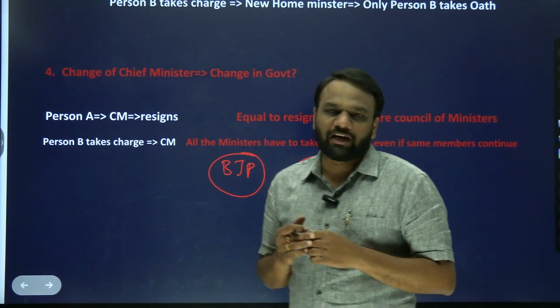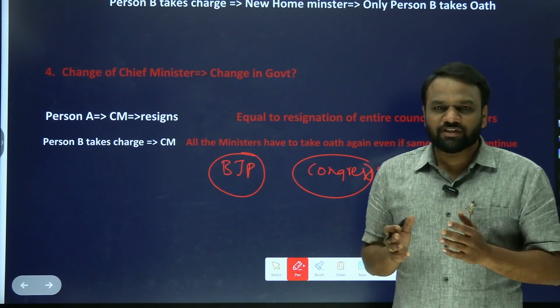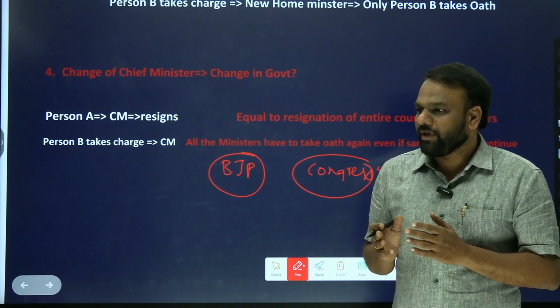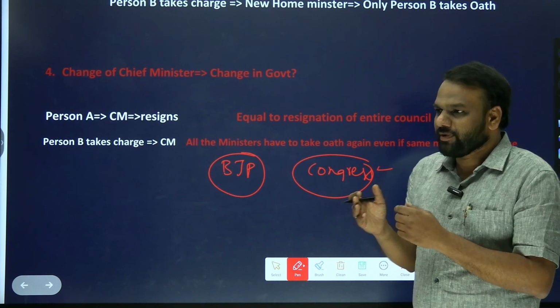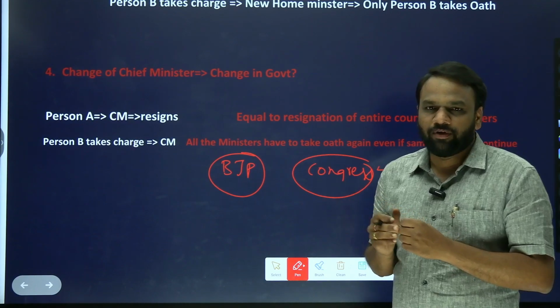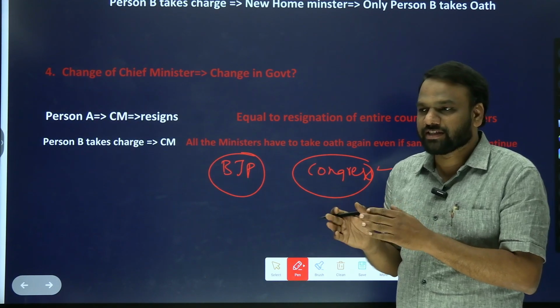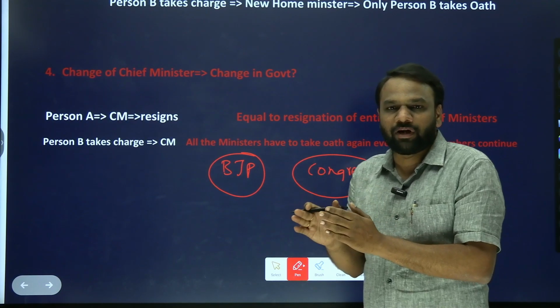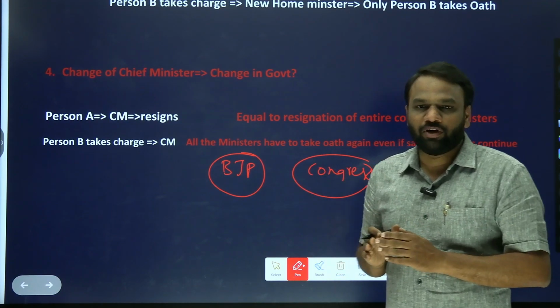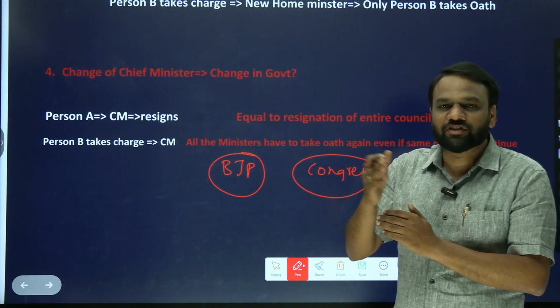As it happened in Karnataka. In Karnataka, first we had B.S. Yediyurappa as chief minister. Later on, the charge was given to Basavaraj Bommai. So in this case, even though the party remained the same, BJP remained in power, there was a change in government because the chief minister resigned and the new chief minister took charge.